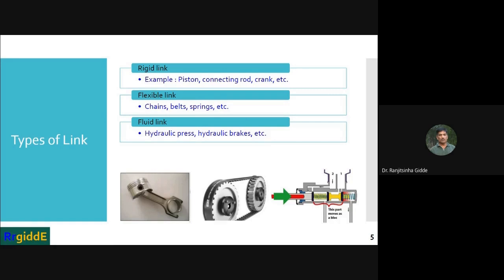Here, this is the belt, V belt, used to transmit power from one shaft to another shaft. It has some deformation, or partial deformation, but that deformation doesn't have any influence on the transmission of the motion.